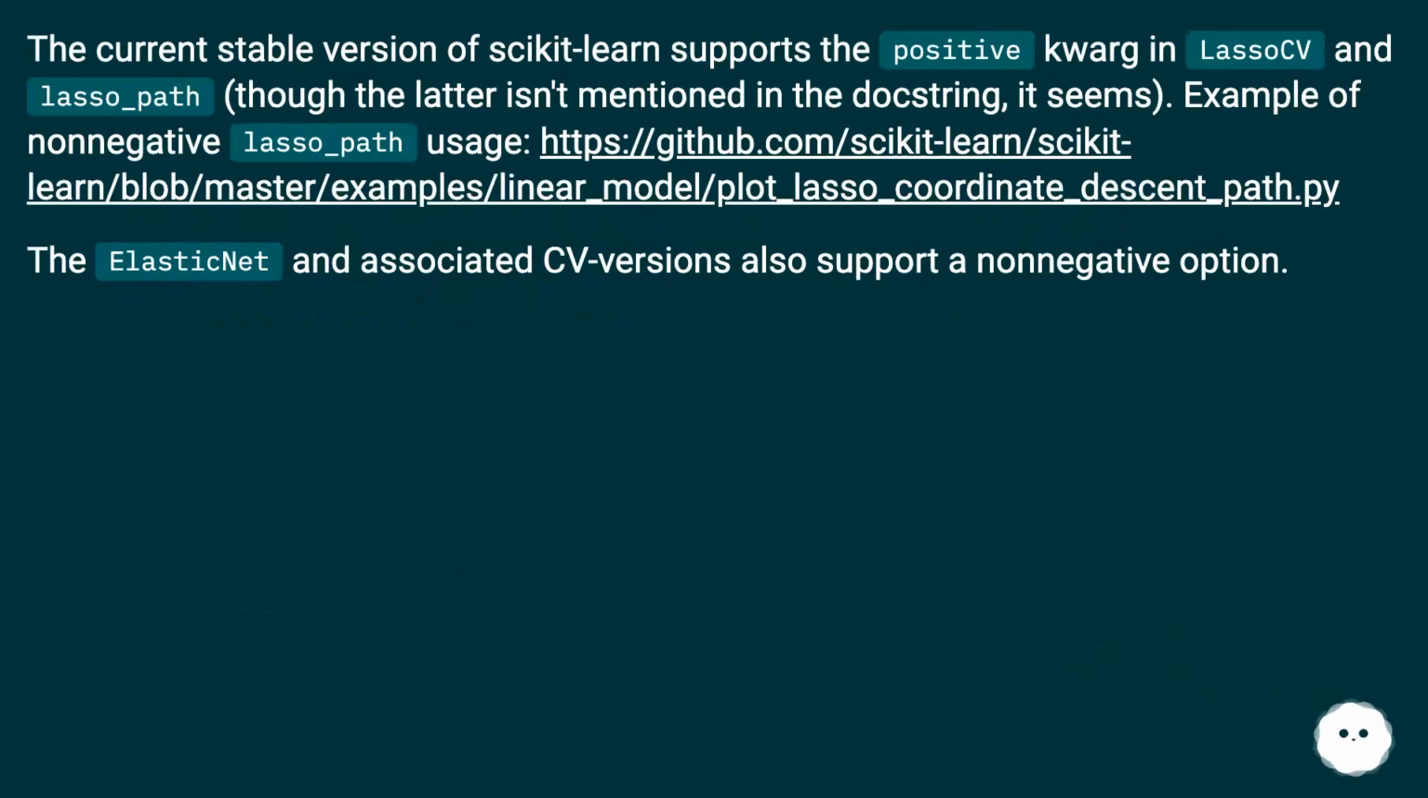The current stable version of Scikit-Learn supports the positive kwarg in Lasso and lasso_path, though the latter isn't mentioned in the docstring, it seems. Example of non-negative lasso_path usage, this URL. The ElasticNet and associated CV versions also support a non-negative option.